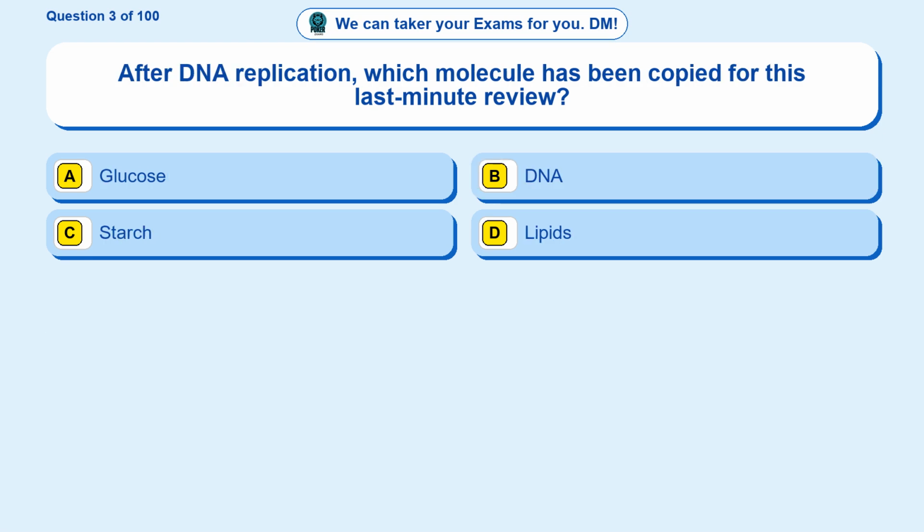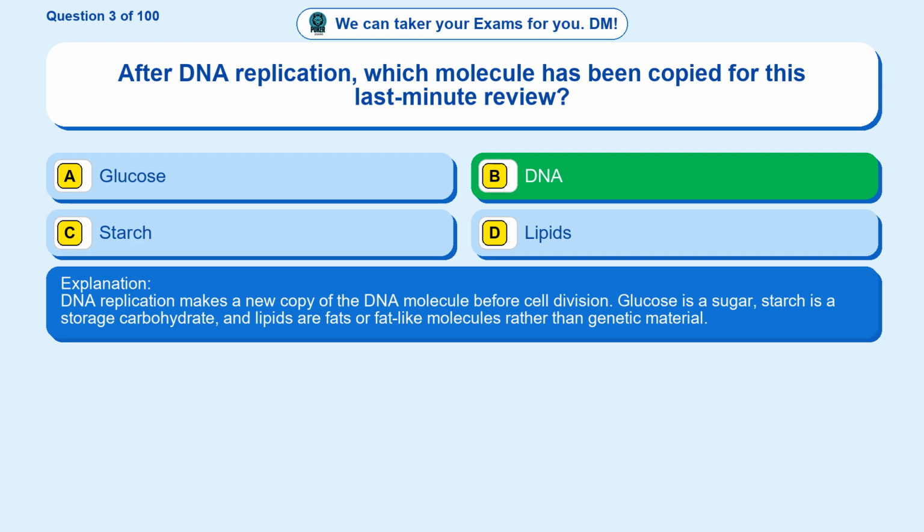Question 3. After DNA replication, which molecule has been copied for this last minute review? Option A, glucose. Option B, DNA. Option C, starch. Option D, lipids. The correct answer is option B, DNA.